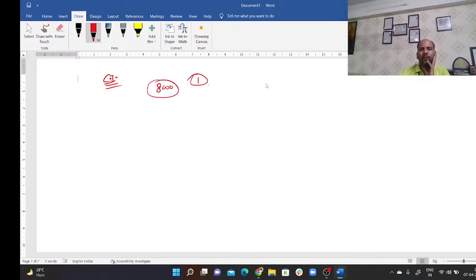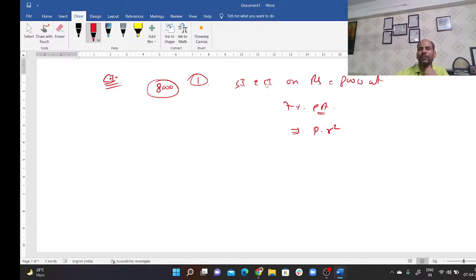So the first question let's discuss is: find out the difference between SI and CI on rupees 8,000 at 7% per annum. So it's very simple.